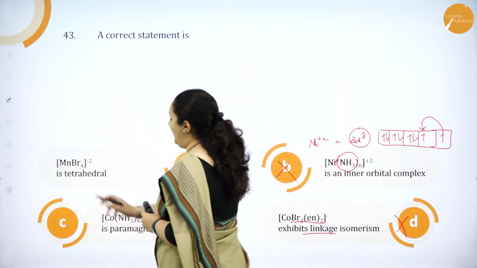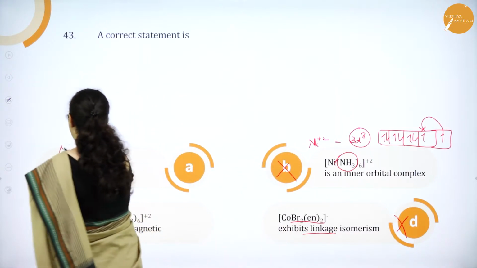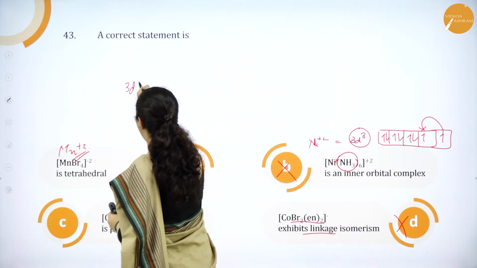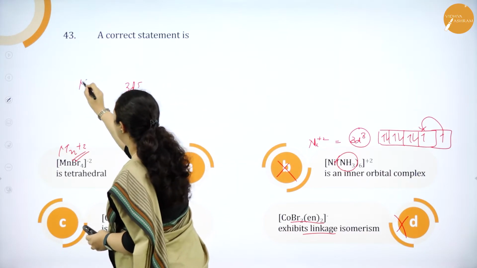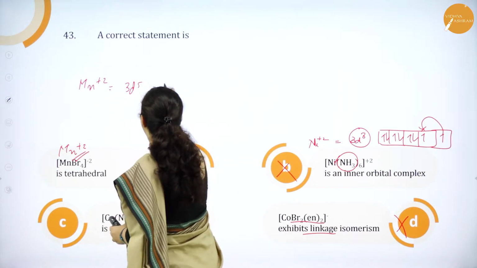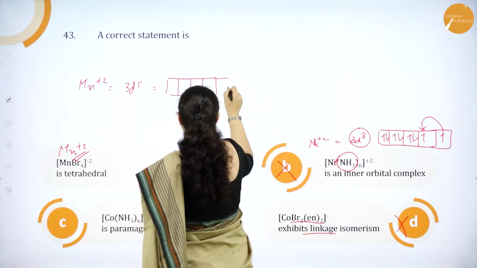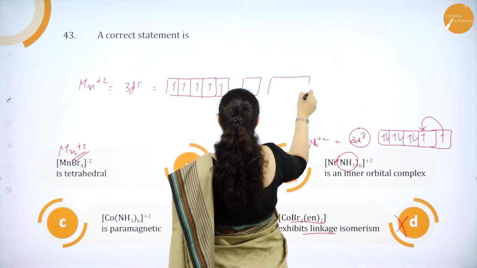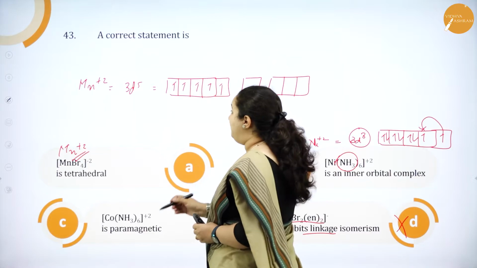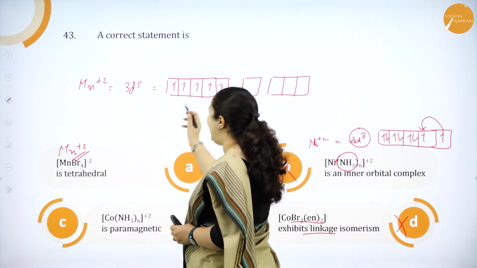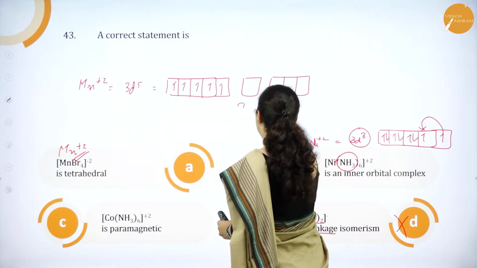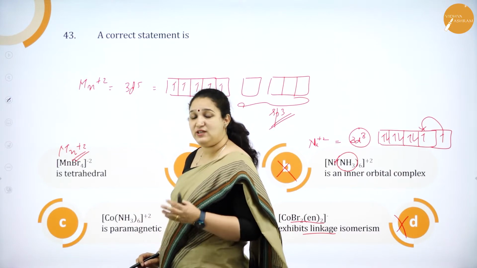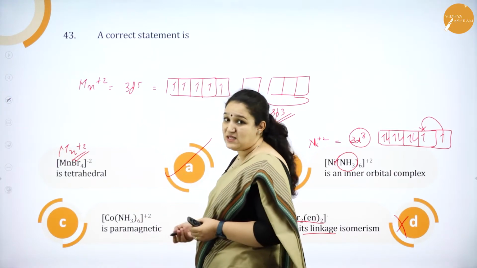If you observe this MnBr4 2-, manganese here is in plus 2 state. In plus 2 state, it has got 3d5 electrons, that is manganese in plus 2 state. So it has got 1, 2, 3, 4, 5 unpaired electrons. Then it has got s and p orbitals which are empty. Because bromine is a weak ligand, pairing up cannot take place and thus it is sp3 hybridization, and if it is sp3 hybridization it will give tetrahedral structure. So option A is right.